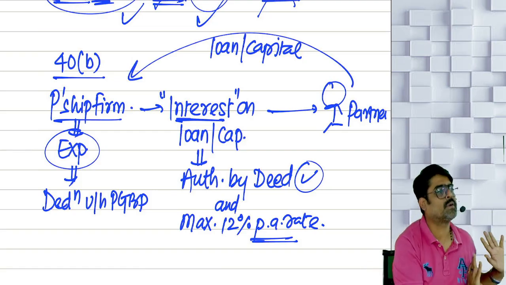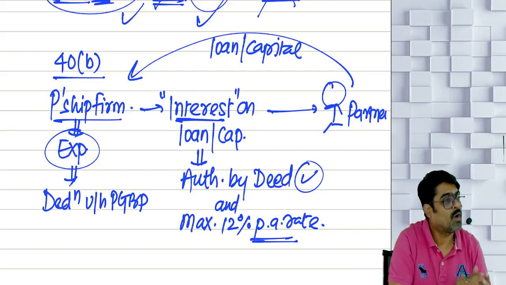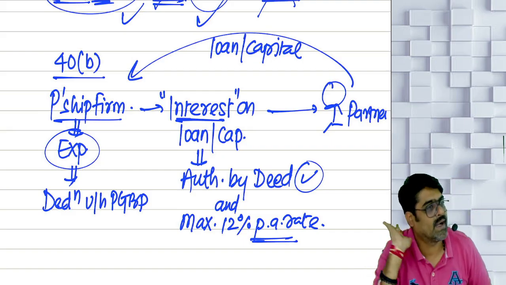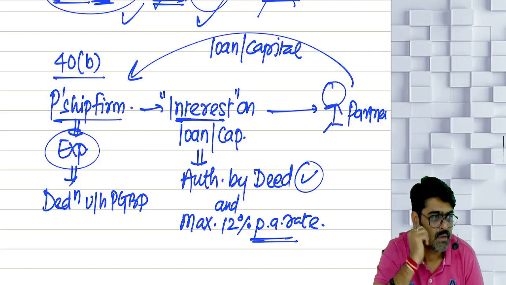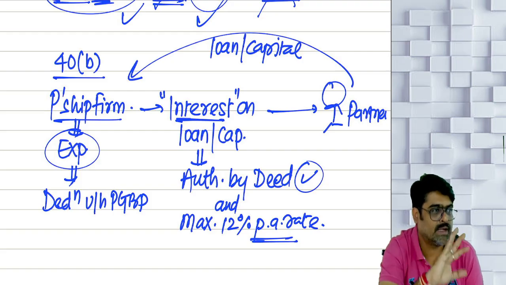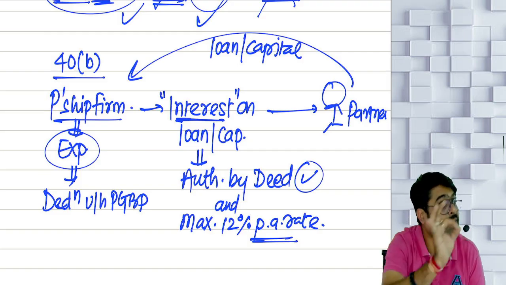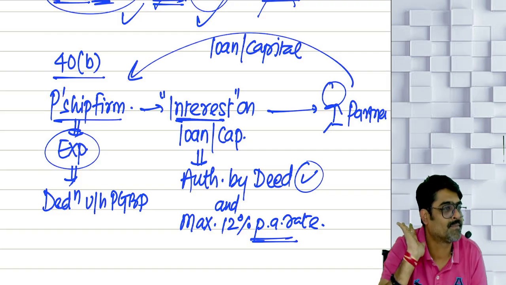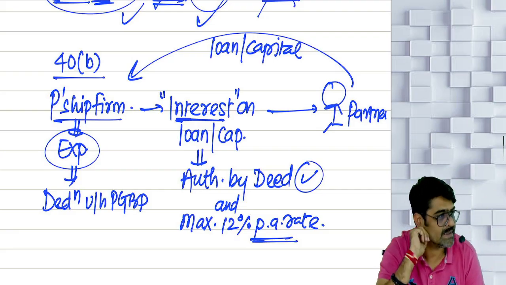So reduce 12%. First add 20%, then reduce 12%. Automatically a net 8% will be added. Understanding? But what if in the profits interest was not taken as a deduction? Then only take a 12% deduction. Only reduce 12%. Understanding or not?